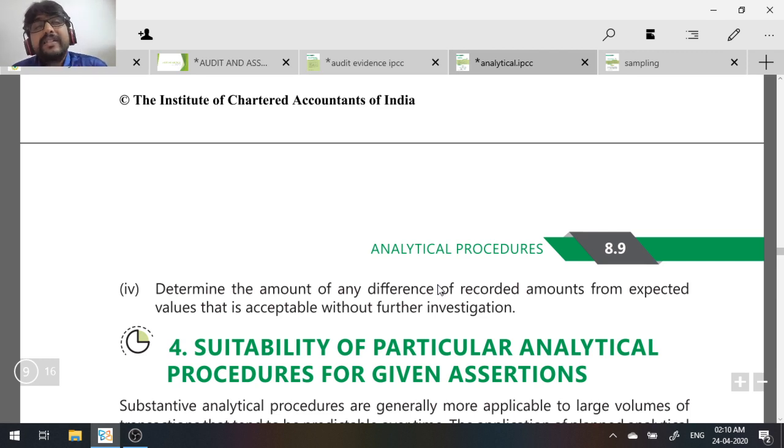That means till a 0.75 increase from the standard, you are not bothered much about investigating it. But imagine the current ratio, which should be 2 and which you could accept till 2.75, came to 4. Now that means it is beyond your acceptable expectation also. There you will investigate why there has been such a difference in the current ratio. Do you understand?